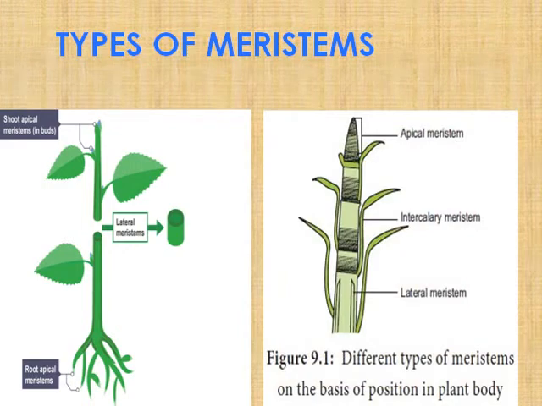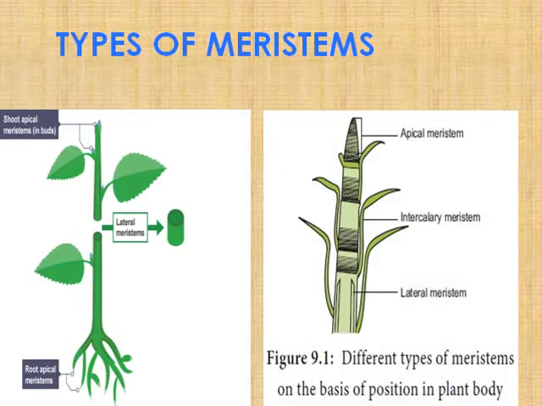You can see clearly the apical meristems, lateral meristem and the intercalary meristem. Intercalary meristem is a meristem which is present at the base of leaves or in between the nodal region, right? Node is where these leaves and branches are arising, right? So in between the nodes, the intercalary meristem is present. This intercalary meristem and the apical meristem are meant for increase in length.